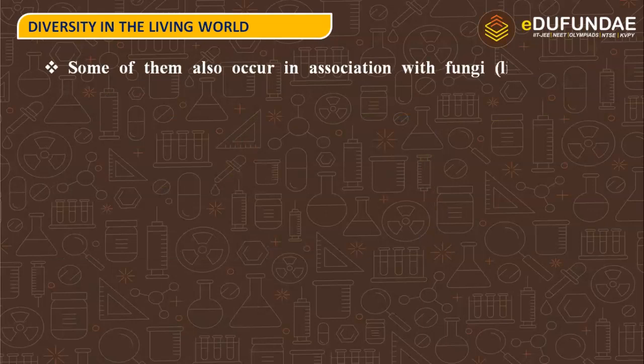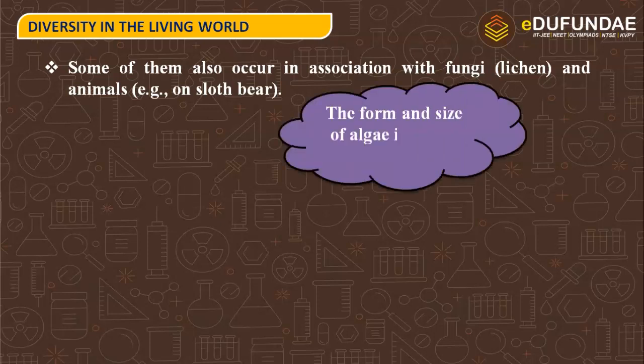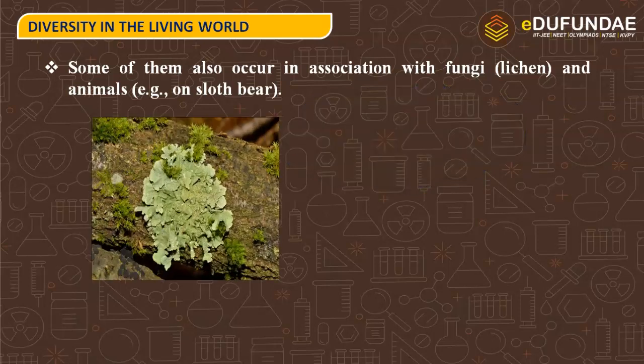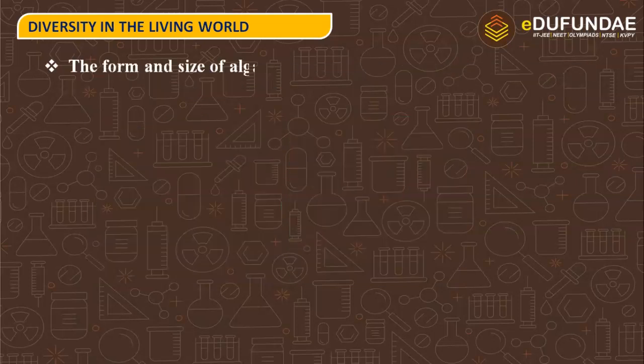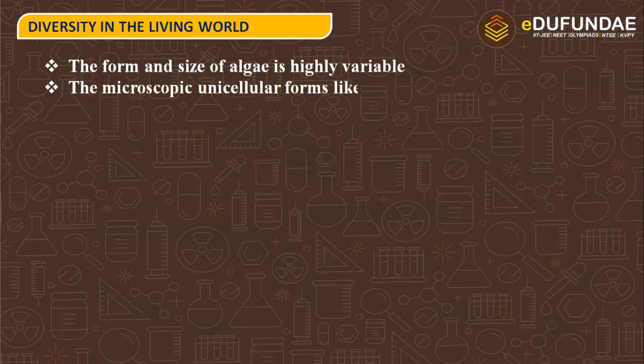Some of them also occur in association with fungi. So we know the fungi and algae association is called lichen, as well as on the body of animals like in the case of the sloth bear. The form and size of algae is highly variable. So here we see the structure of lichen. It is the foliose lichen that you are seeing in the picture, and here is the sloth bear on the body of which there is a growth of algae. So this is the association that we often see in nature. The form and size of algae is highly variable.